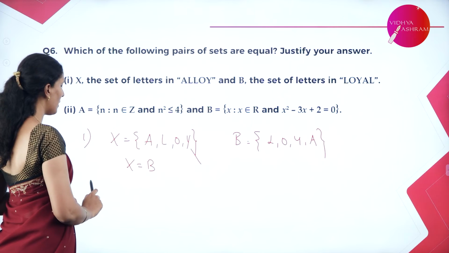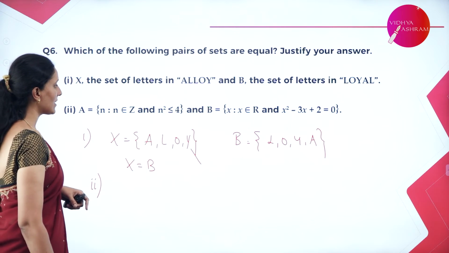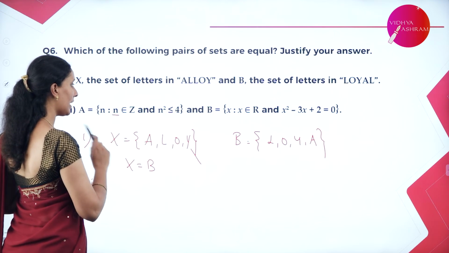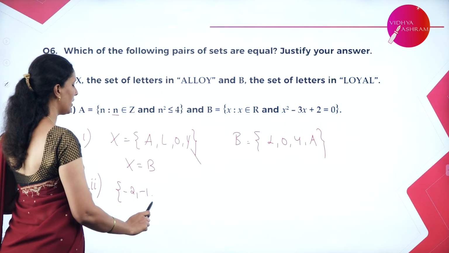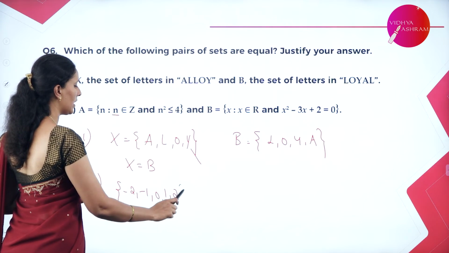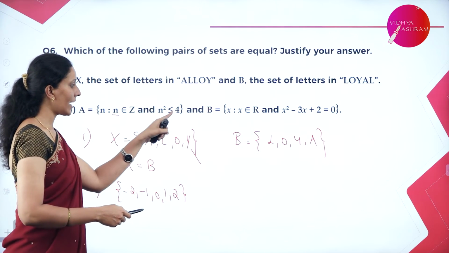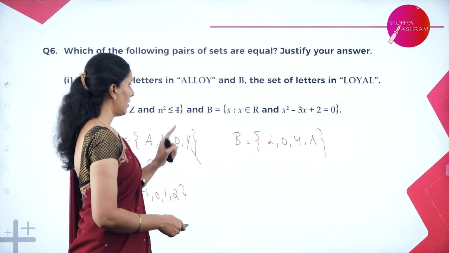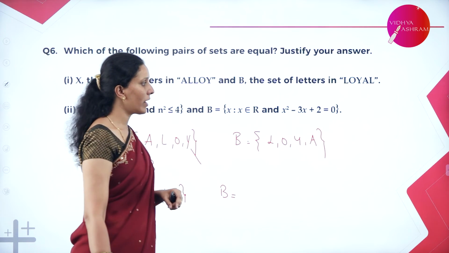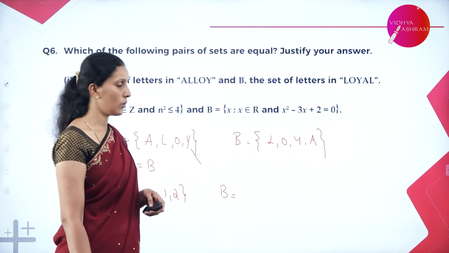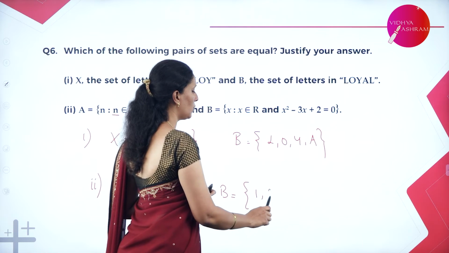So next we will observe the second one. We have n belongs to Z, n square less than 4. We need to choose an element n whose square is less than 4. Hence we can take -2, -1, 0, 1 and 2. We can't take -3 and +3 as an integer because their square is 9, which is not less than 4 here. Next we have B, which is a solution of the equation x square minus 3x plus 2 is equal to 0. So we can have the solution here 1 and 2.